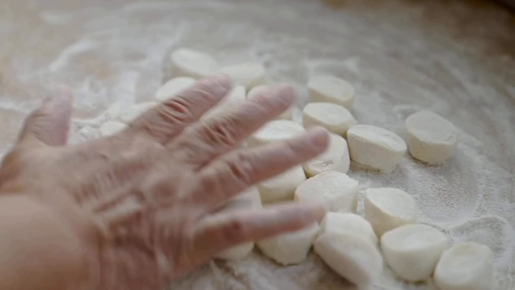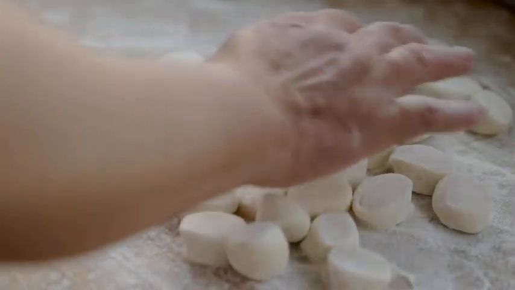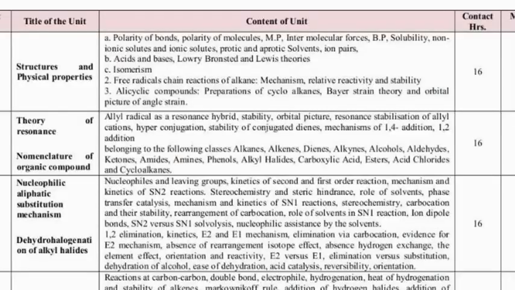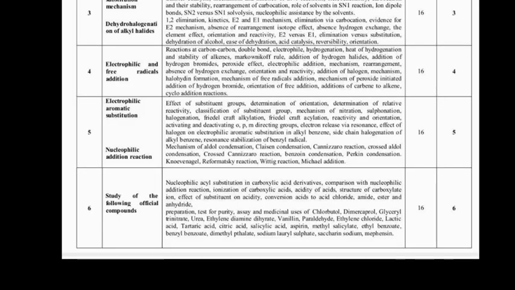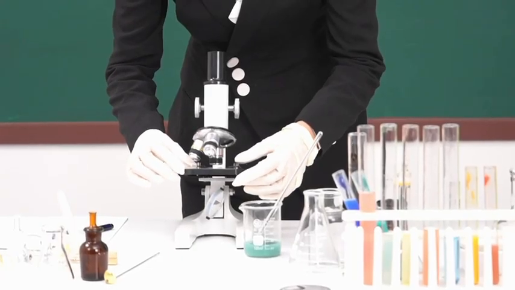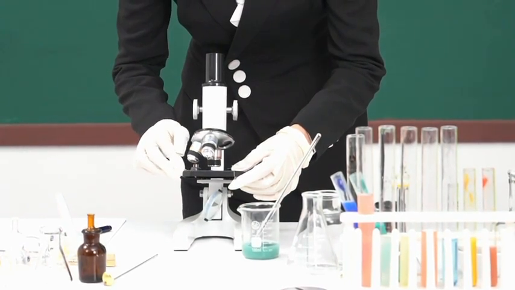Now we will be talking about inorganic and organic pharmaceutical chemistry. In organic we will be studying theory of resonance and nomenclature. These things we already studied in 12th, like electrophilic, nucleophilic substitution, SN1 and SN2 reactions. These we will be studying in organic chemistry.